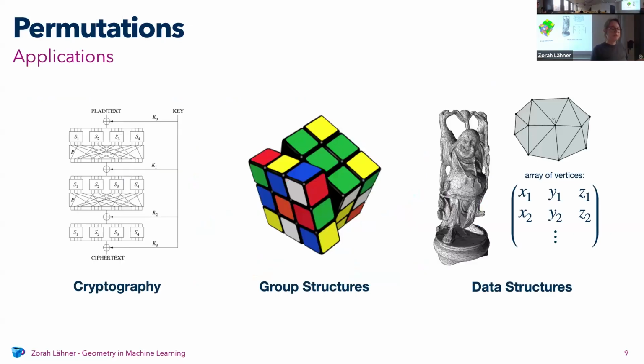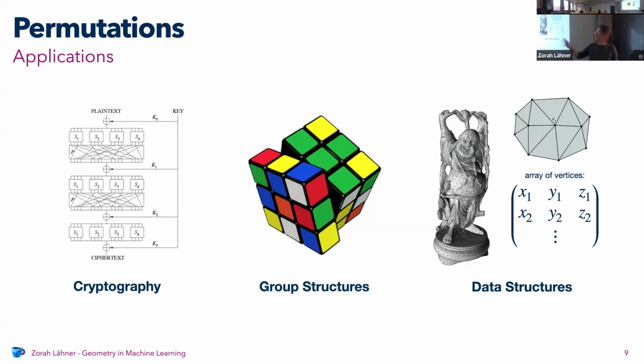And implicitly, permutations show up in a lot of different applications. So, for example, in cryptography, if you have different kinds of ciphers, you're just replacing letters with each other, and that can be represented by permutations. Then also often you have group structures where you're moving things around or transforming them, and you can show that this is actually equivalent to the group of permutations, and then you can use this knowledge to show certain properties.